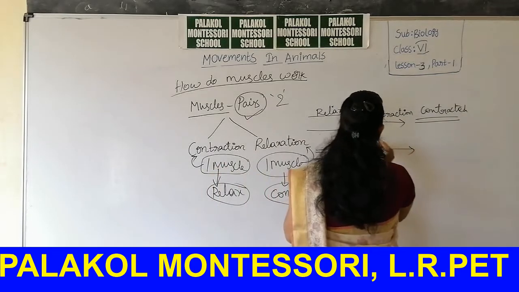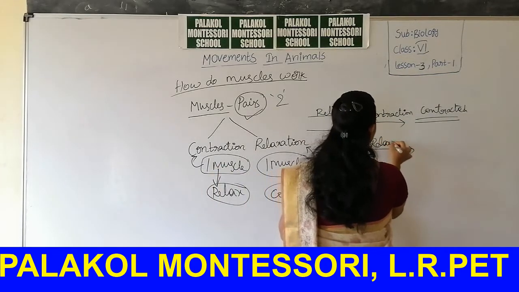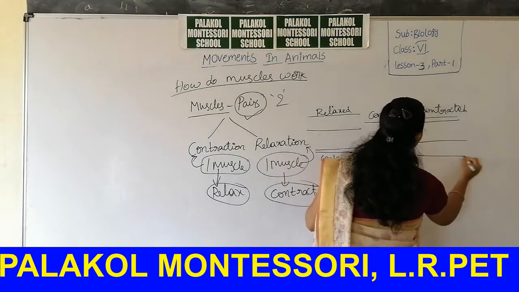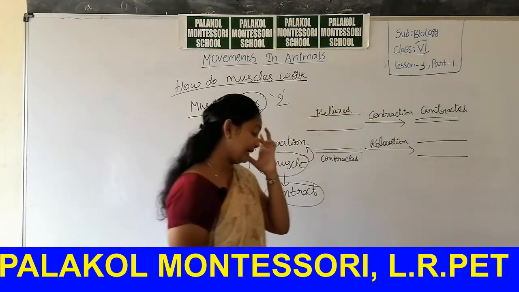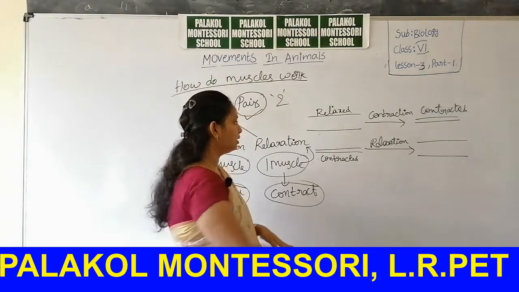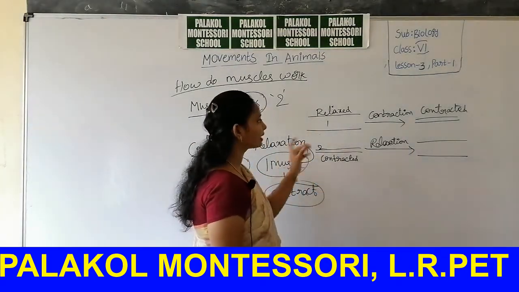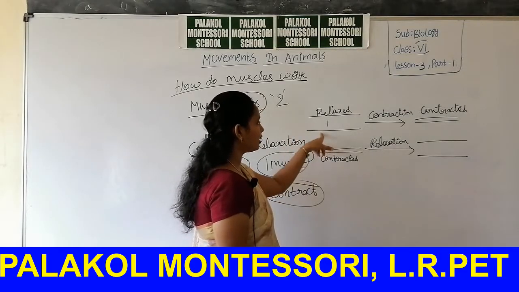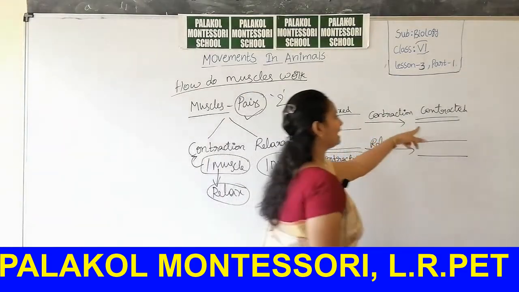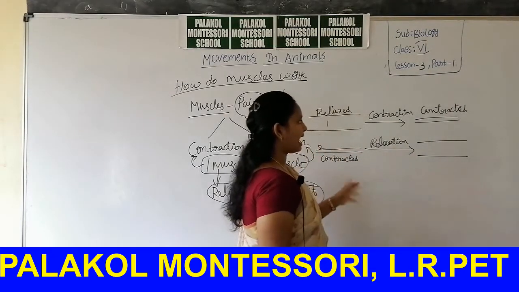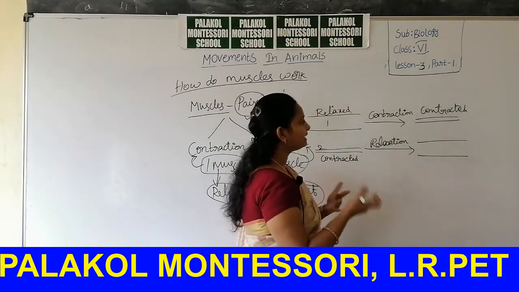During relaxation, this muscle becomes its original size. So this is one muscle, this is the second muscle. Both are working together. If one muscle is contracted and one muscle is relaxed, again it is quite reverse.